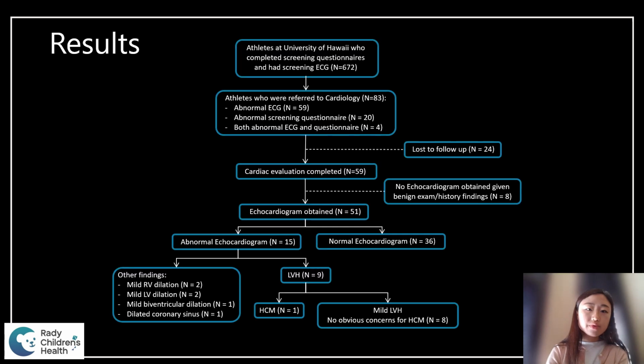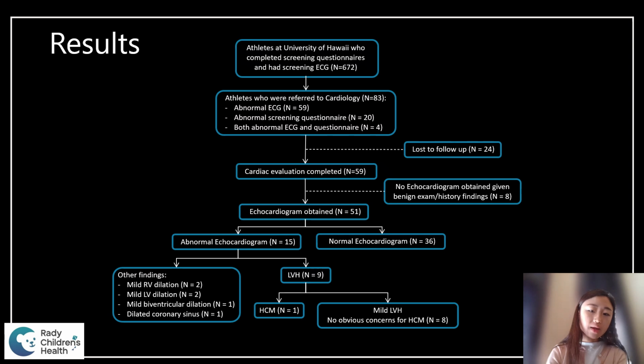Now the focus moves on to, so who actually needed referral to cardiology and who actually ended up having pathologies? So of the 672 athletes who were included in the study, 83 patients actually required referral to cardiology. Of those, 59 were due to abnormal EKG, 20 were due to abnormal symptoms that they have reported, and 4 were because of both abnormal EKG and symptoms. 24 were unfortunately lost to follow-up, and 59 completed the cardiac evaluation.